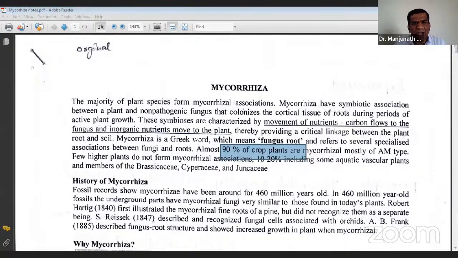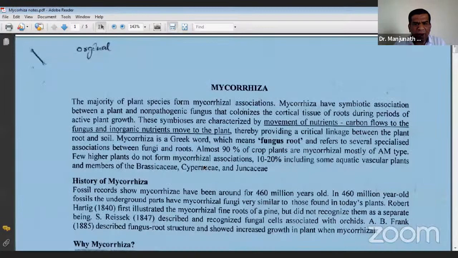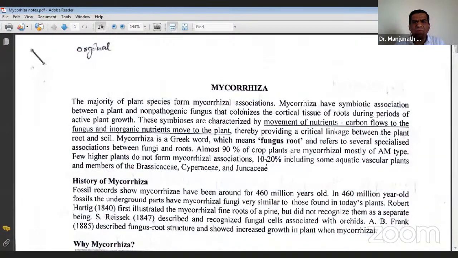And what about the other plants, the 10 to 20%? The forestry trees are infected with ectomycorrhiza. So the question may come: which among the following is a biofertilizer? Ectomycorrhiza, arbuscular mycorrhiza, or any other options?